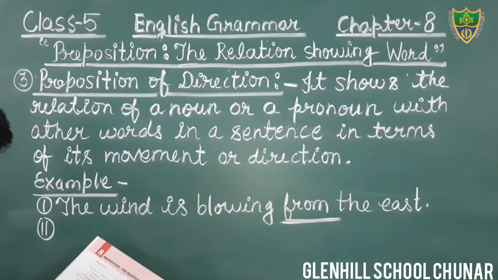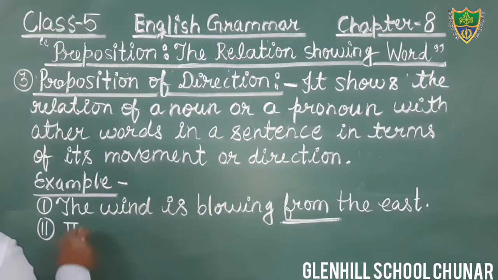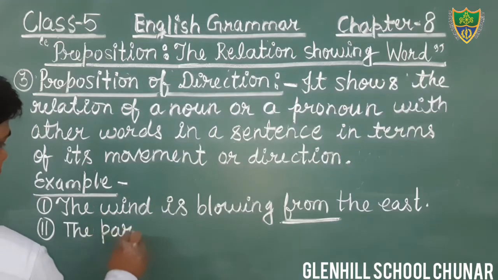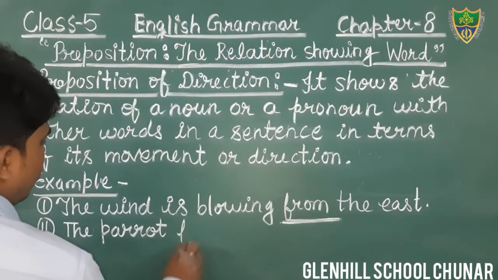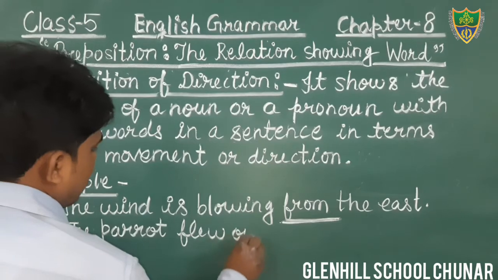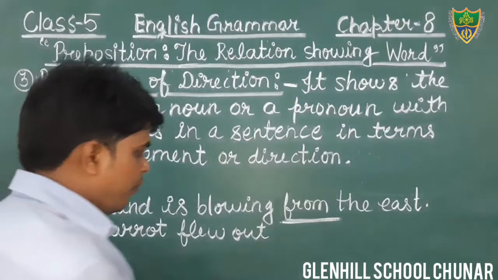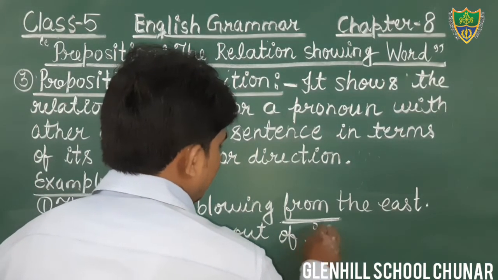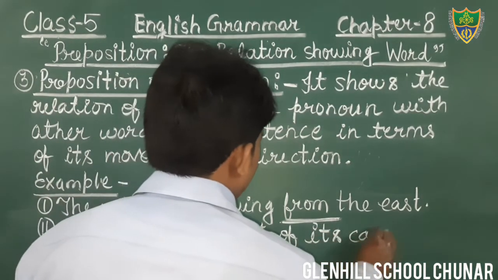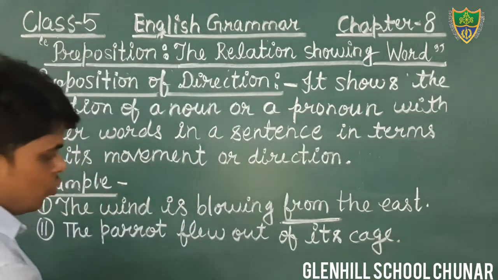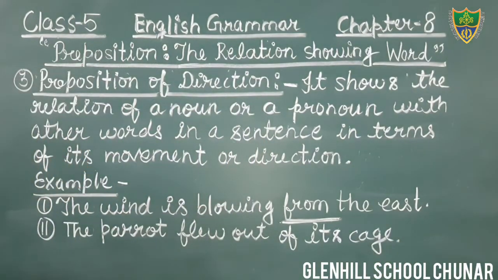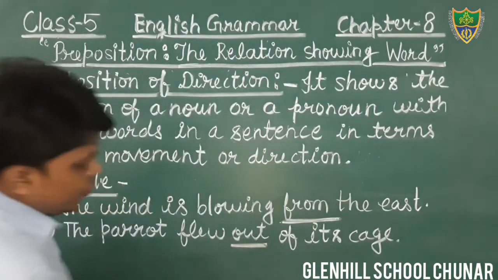Come to the next sentence. The parrot flew out of its cage. Okay students, flew out of its cage. Here the word out is preposition.